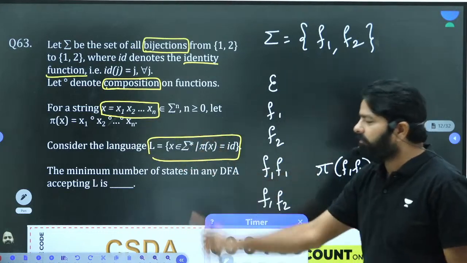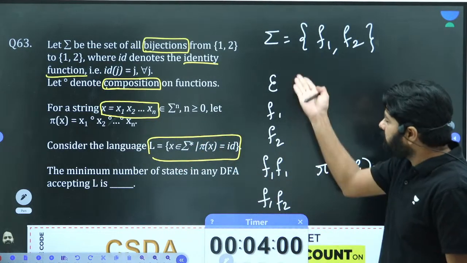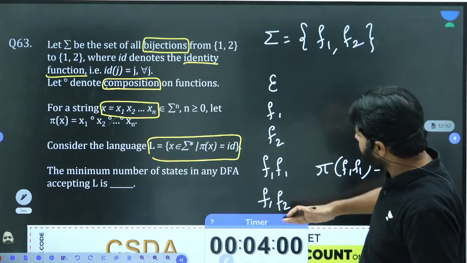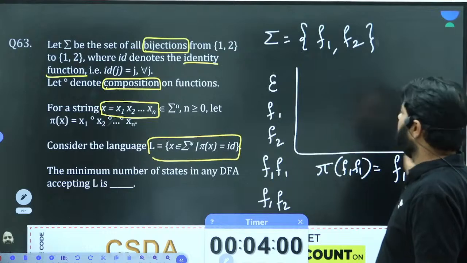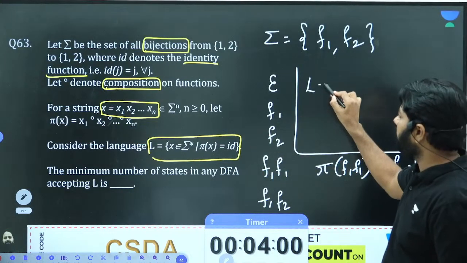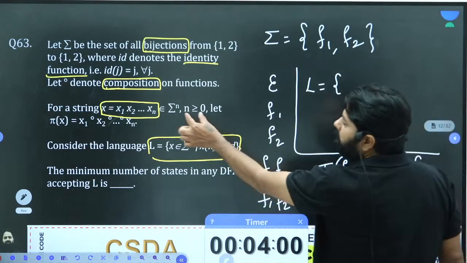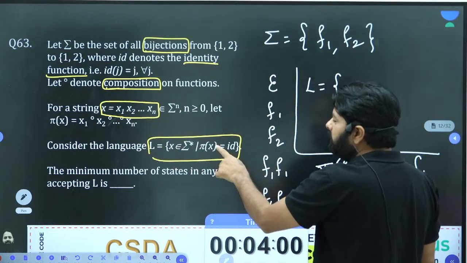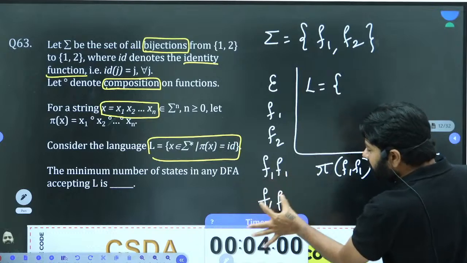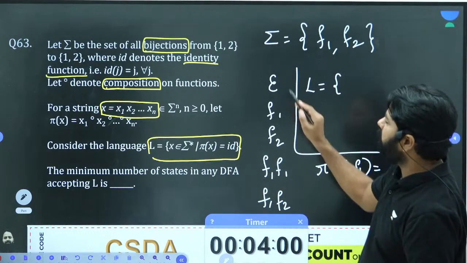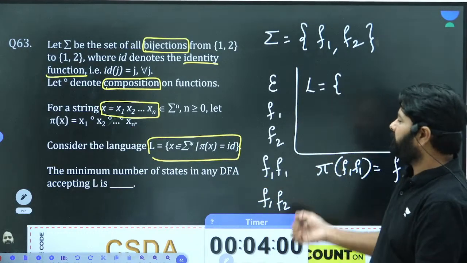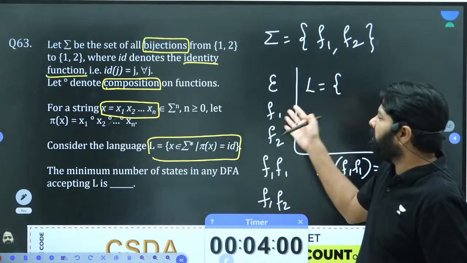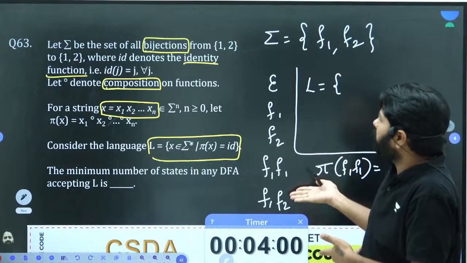What is your language? These are the strings. I hope you understood the strings. Now what is your language? Language is the set of x that belongs to sigma star such that the result should be id. Epsilon is acceptable in most machines, because epsilon is not part of the functions.